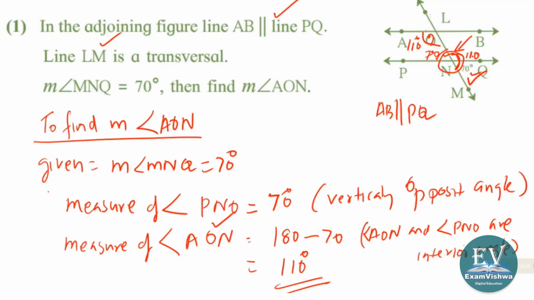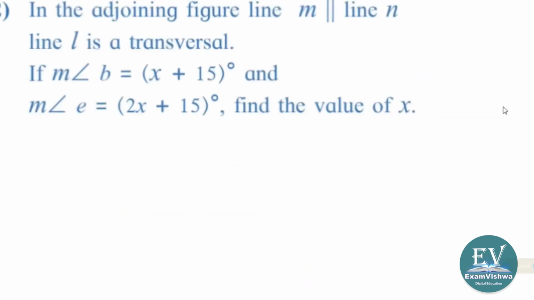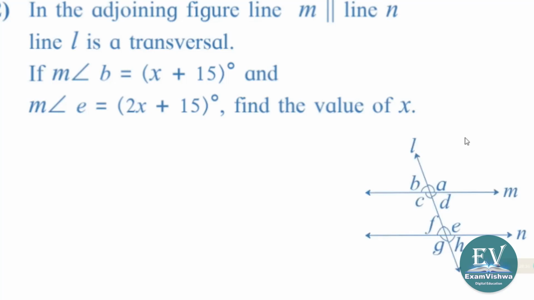Okay, so this example is from your textbook, you can look at it again, and this one is also from the textbook. Here it is given that there is a figure, M is parallel to N and L is a transversal, and measure of B is equal to x plus 15 degrees. This is its measure. And measure of E is equal to 2x plus 15 degrees. What do you have to find out? The value of x.